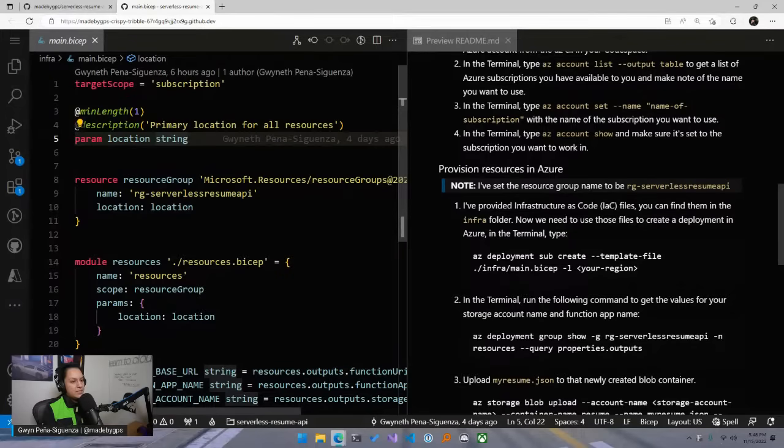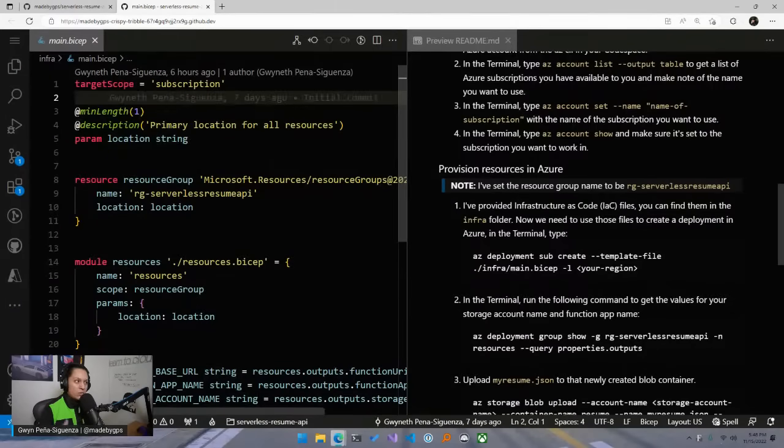We have the main.bicep that is going to tell us what scope we are targeting. In Azure, you can target resource group, subscription, management group, and tenant. Depending on which scope you are targeting, you'll be able to provision certain things and not provision others.